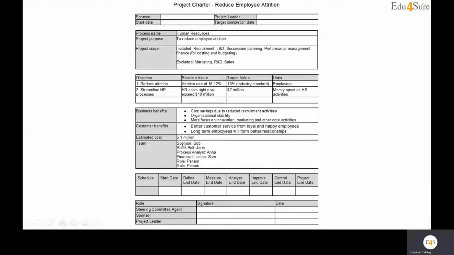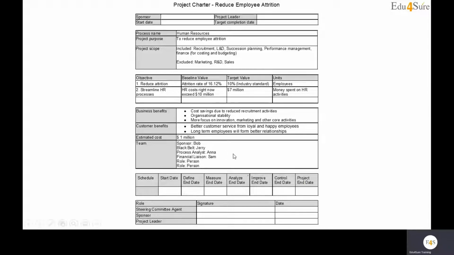We have mentioned the team here: who would be the sponsor, black belt, process analyst, financial, license role, you know. Whatever would be the team. You must be knowing that in the yellow belt, we covered the various roles when we talk about a Six Sigma project team. So we have a team with people from every level. We have a person from yellow belt who aids the people at the higher level. Then we have a person from the green belt level, master black belt, champion, executive. All those people form a team and execute a project.